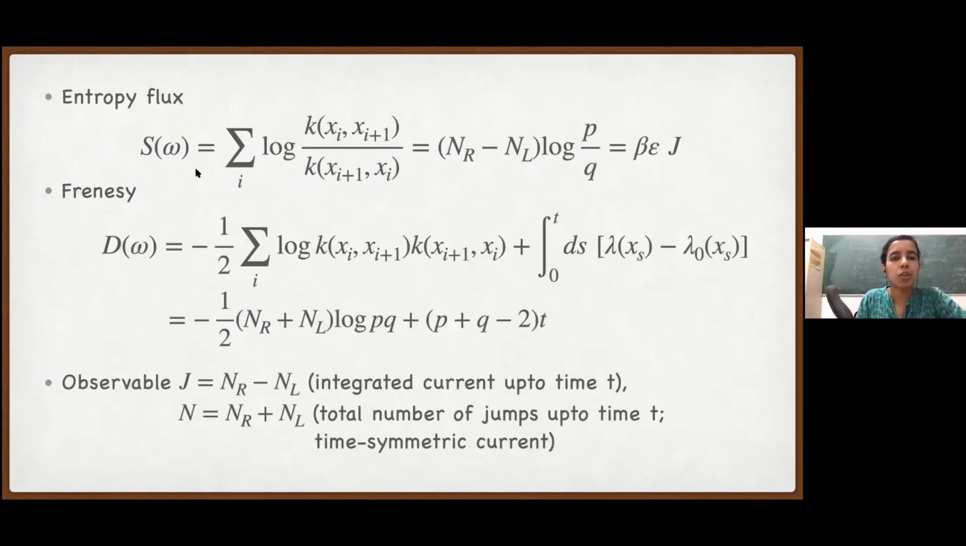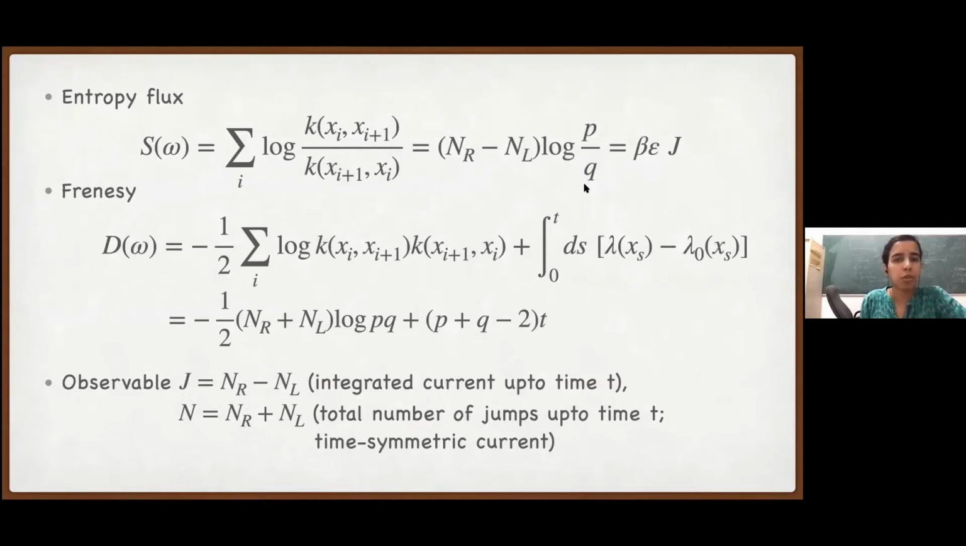Okay. So yesterday we saw how to write this entropy flux. Now we know that only the derivative with respect to epsilon will appear in the response formula, so I don't really want to care about what reference process I use. I have dropped all the terms which do not depend on epsilon, and I'm left with only the sum over all jumps of log of k from xi to xi plus 1 and xi plus 1 to xi. For all jumps to the right, this gives a contribution P over Q. So we have a term NR times log of P over Q.